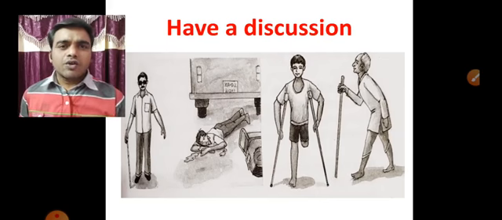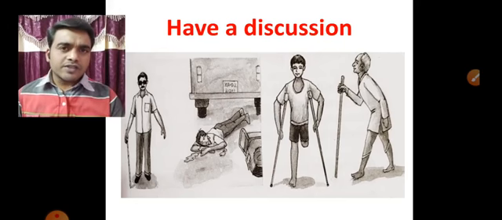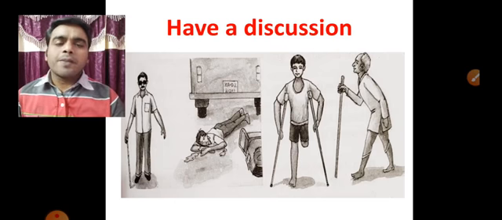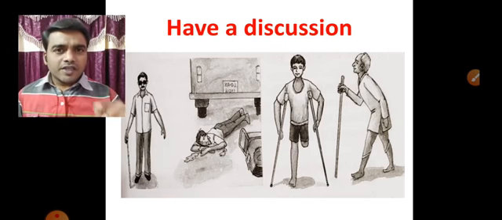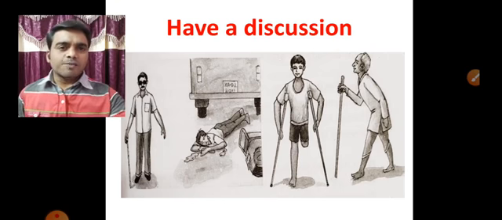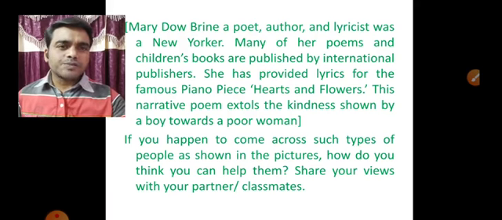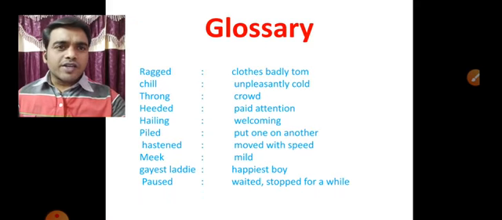In the sense, by looking at this picture, how do we react? That's what we have discussed in the very beginning of the class. Yes, share your response with your friends and the teacher. That's what they are asking in that paragraph, children. Yes. Shall we see the poem, children?